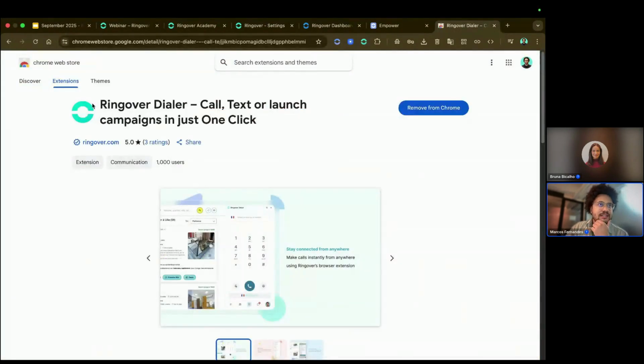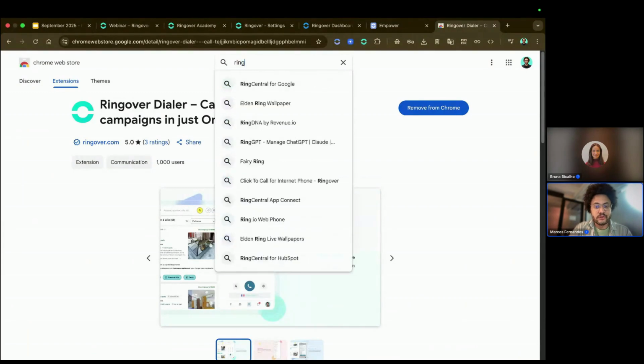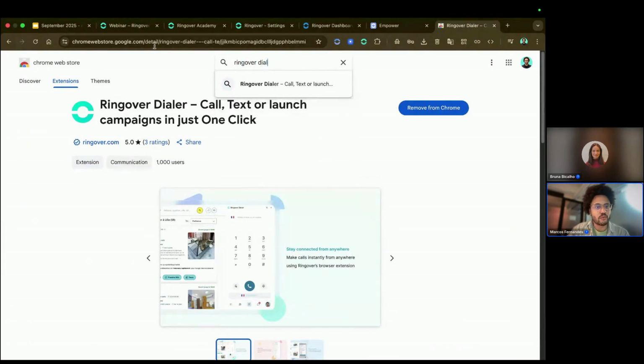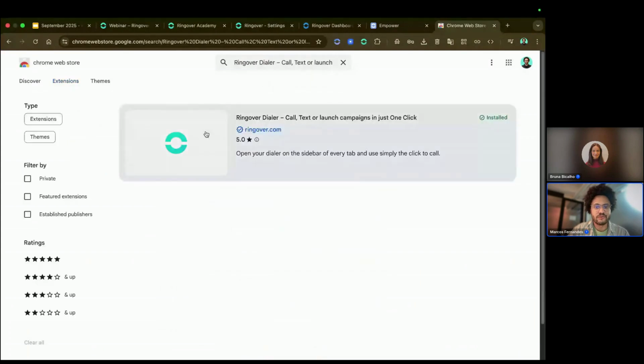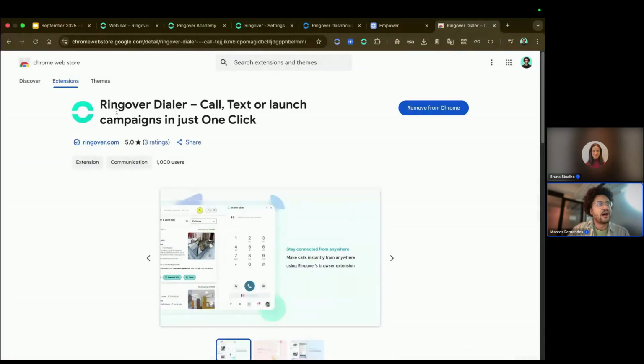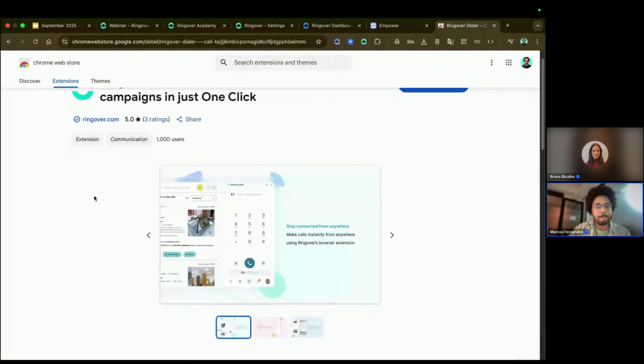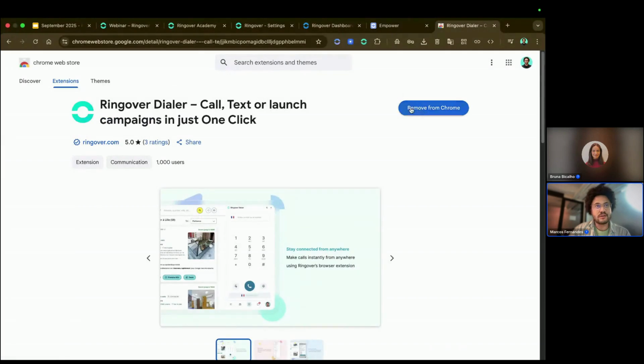So this is the Ringover extension that you're gonna find in the Chrome store. If you look for Ringover dialer here in the Chrome web store, you're going to find this extension. I'm also going to share the link by the end of the webinar. So you just download the extension. I already have downloaded it.